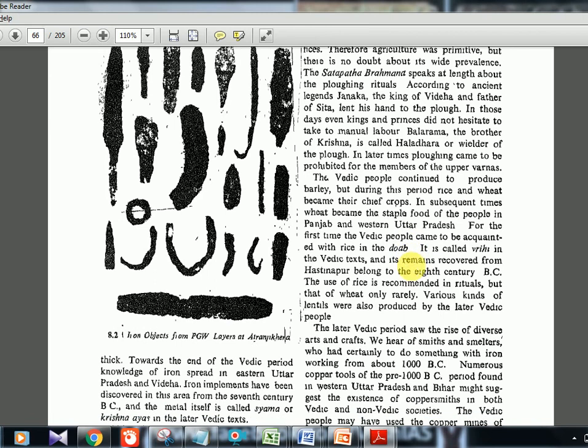Then again Vedic people, Doab. Here one very important term, Vrihi. Okay, V-R-I-H-I. Vrihi is actually meaning rice. So it is mentioned in the Vedas. So Vrihi means rice. You should know that.